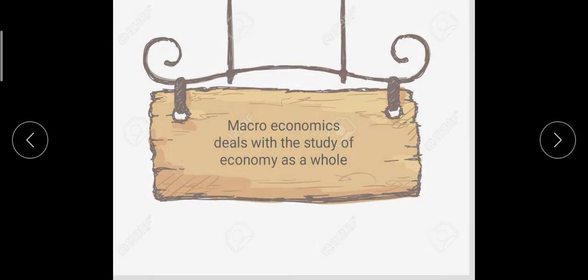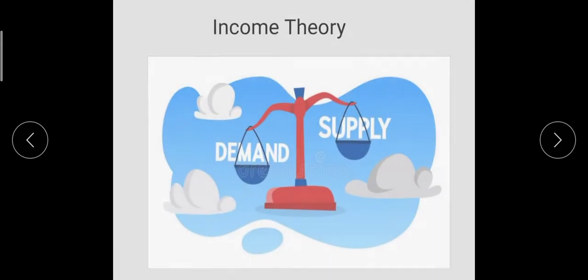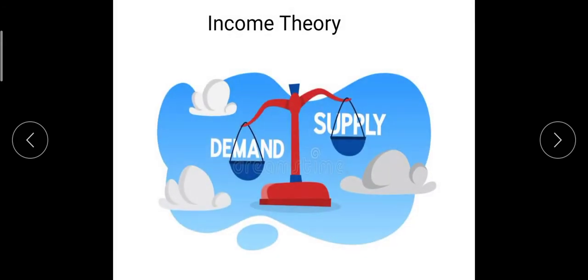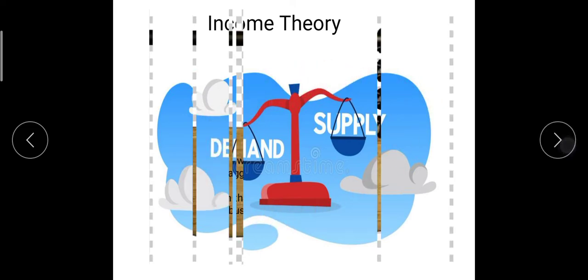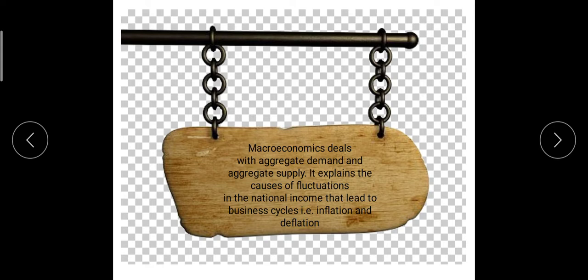Next, another feature is income theory. If you remember, in microeconomics we study price theory, but in macro we are focusing on income. Not the income of one consumer or one producer, but actually the whole nation's income. That income depends on demand and supply. So macroeconomics studies aggregate demand and aggregate supply, total demand and total supply.